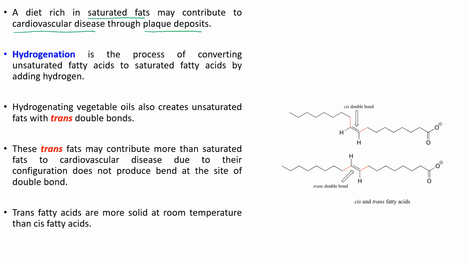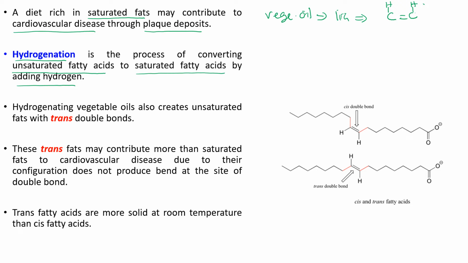The next one: hydrogenation is the process of converting unsaturated fatty acids to saturated fatty acids by adding hydrogen. For example, vegetable oil. You know that vegetable oil is liquid at room temperature. This is because in the fatty acid component of the fat, there's at least one double bond between the carbons, and each carbon with the double bond has one hydrogen atom attached.